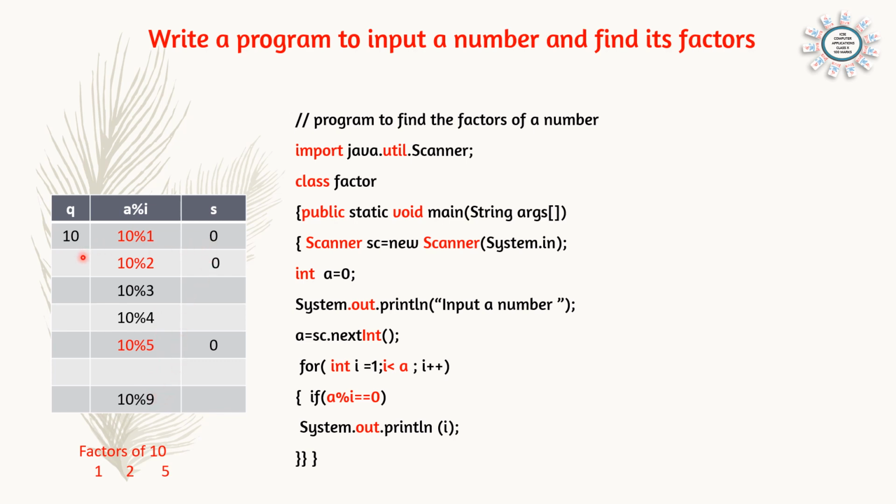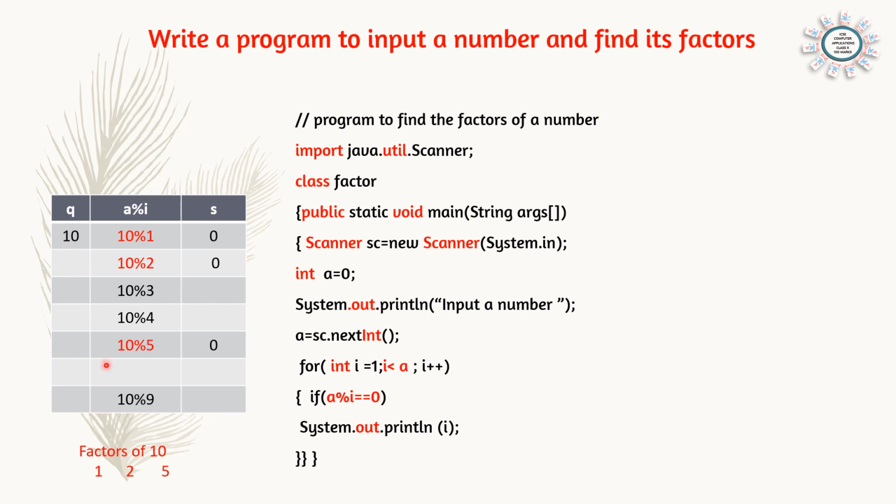For example, 10 divided by 1. Remainder is 0. That is, it is a factor. 1 is a factor of 10. 10 divided by 2. The remainder is 0. That means 2 also is a factor. 3, 4. The remainder is not 0. That means they are not the factors of 10. And 10 divided by 5. The remainder is 0. That means 5 is a factor of 10.